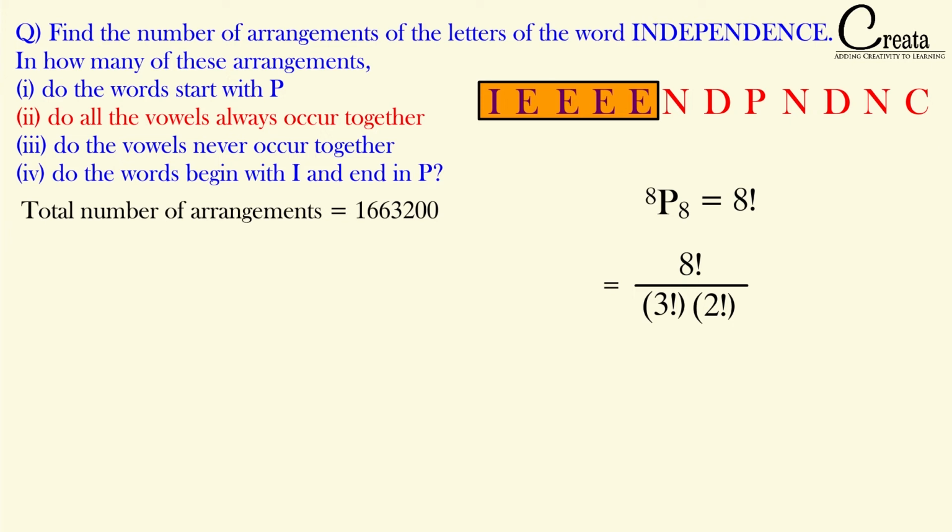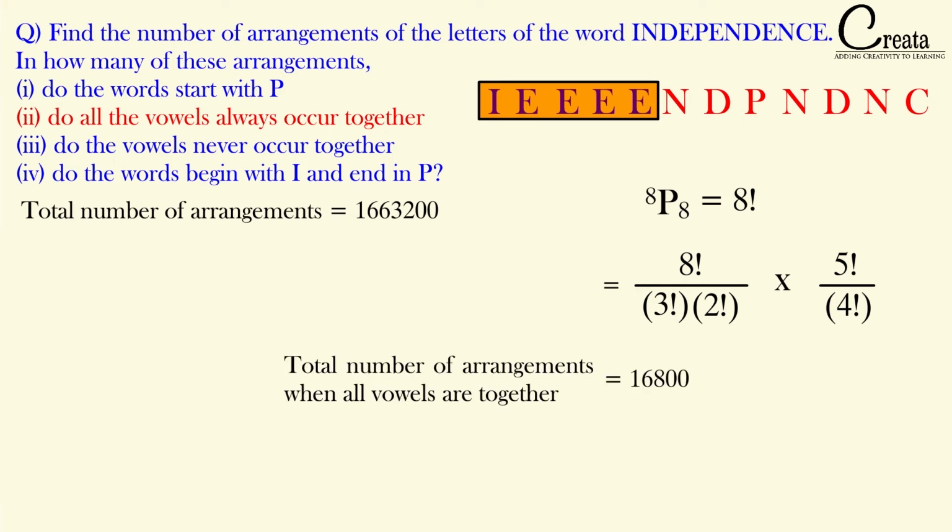Further, within the vowels, how many arrangements can we form? We have 5 letters and E is repeating 4 times, so we can form 5 factorial upon 4 factorial. Why 5 factorial? Because we have 5 letters and 5 vacant places. We divide by 4 factorial because E is repeating 4 times. We multiply both of these numbers, so we got our answer as 16800. This many arrangements we can form when all the vowels are together.